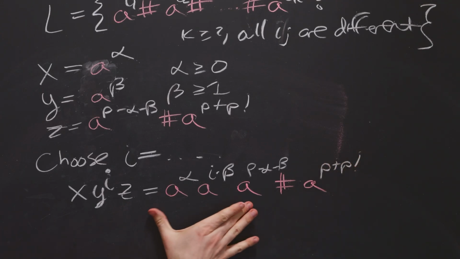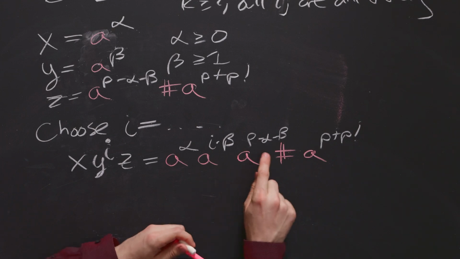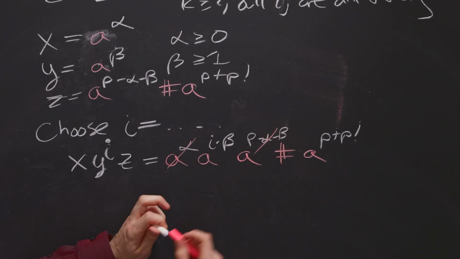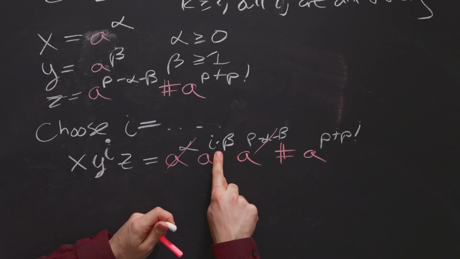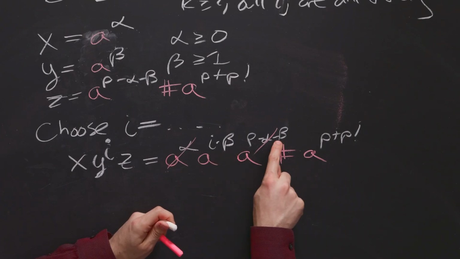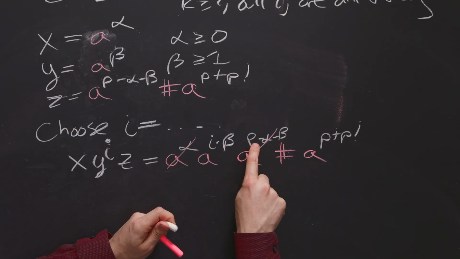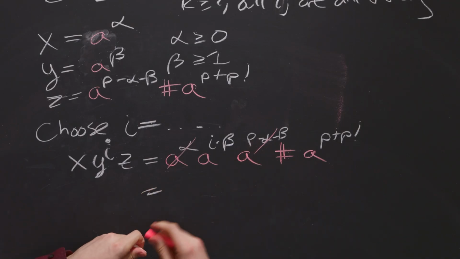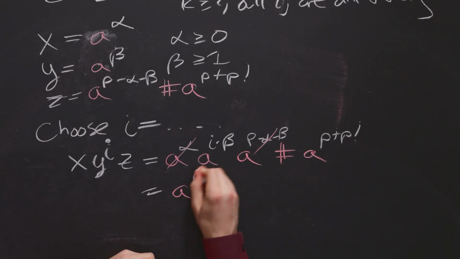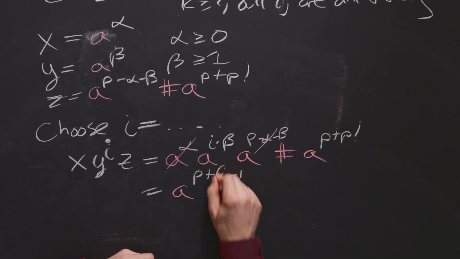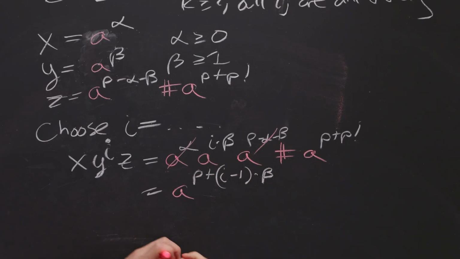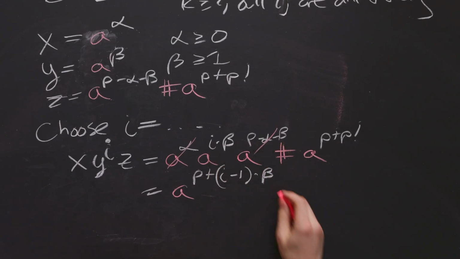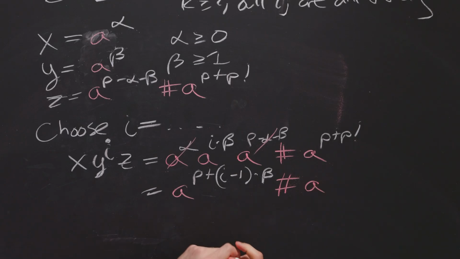Okay, so then let's scrunch all of these together. We have a minus alpha here and a plus alpha here, so those cancel. And then we have a plus i times beta here, and then 1 beta going away, as well as a plus p here. So at the end of the day, we're going to have p plus i minus 1 times beta, because we have an i times beta here and a minus 1 beta here. Then pound sign, and then all of the rest of the a's over here.